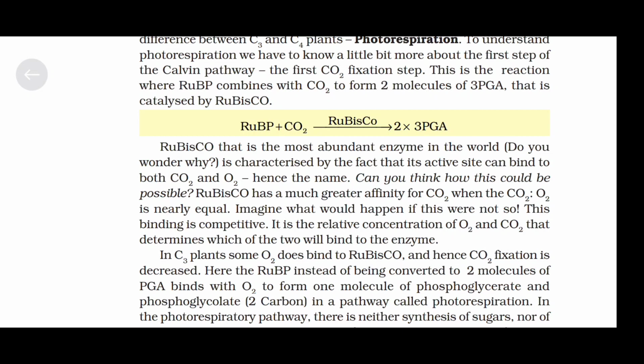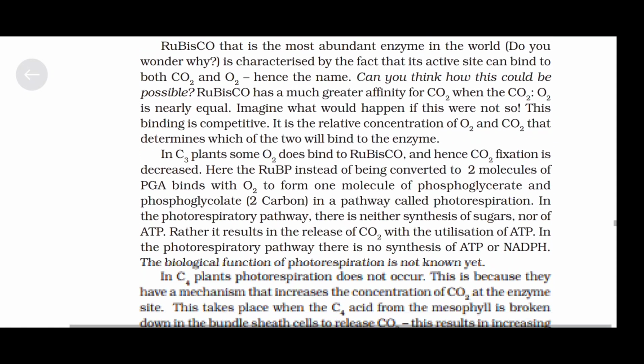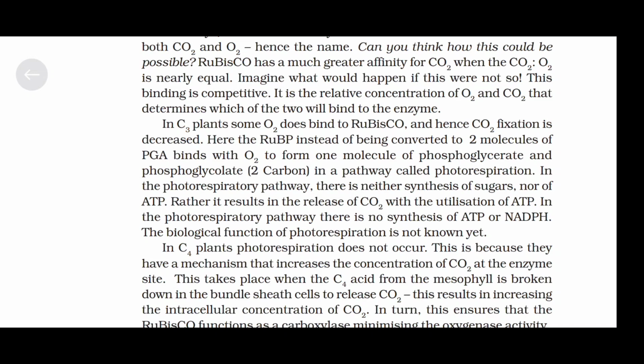This binding is competitive. It is the relative concentration of oxygen and carbon dioxide that determines which of the two will bind to the enzyme. In C3 plants, some oxygen does bind to Rubisco and hence carbon dioxide fixation is decreased. Here, the RuBP, instead of being converted to two molecules of PGA, binds with oxygen to form one molecule of phosphoglycerate and one of phosphoglycolate, two carbons, in a pathway called photorespiration.